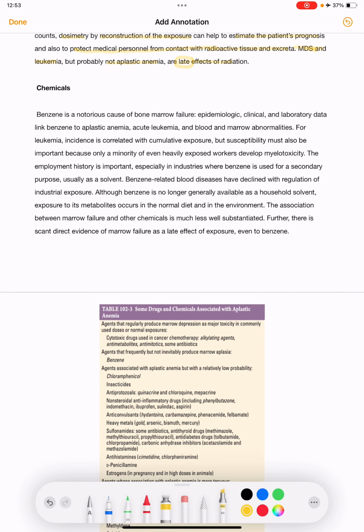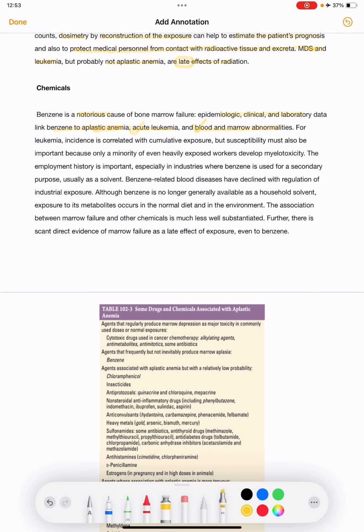Chemicals. Benzene is a notorious cause of bone marrow failure. So which is a notorious cause? Benzene. Epidemiological, clinical and laboratory data link benzene to aplastic anemia, and benzene is also linked to acute leukemia and to blood and bone marrow abnormalities.